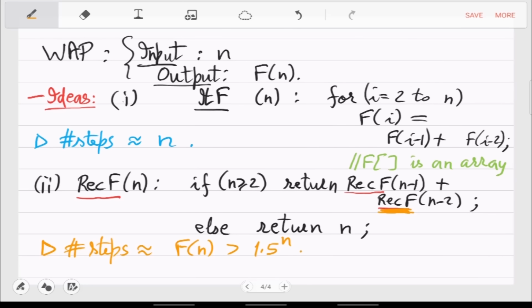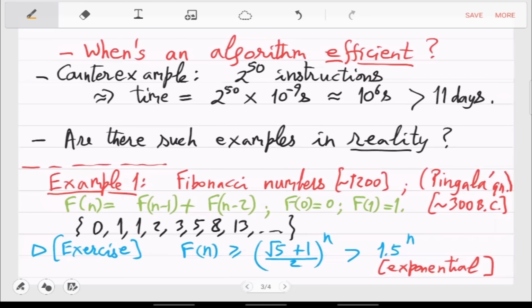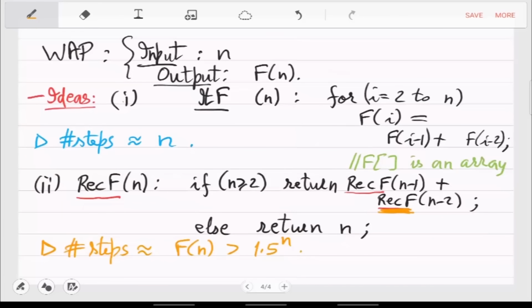Okay, because if you do this properly, then the recurrence that you are getting is exactly the one that we had written here. So f of n is equal to f of n minus 1 plus f of n minus 2 for the number of steps also. So here is an example of an algorithm which is very simple to write,